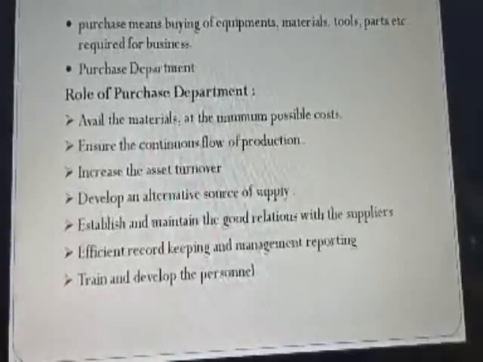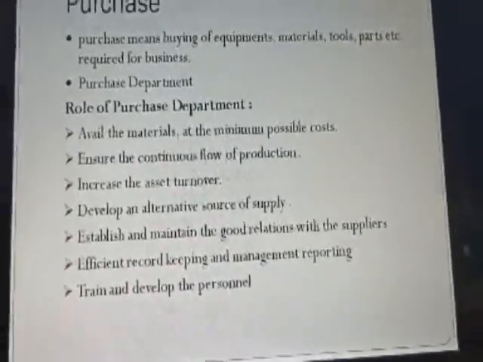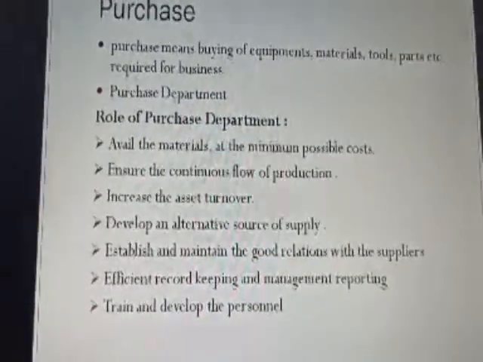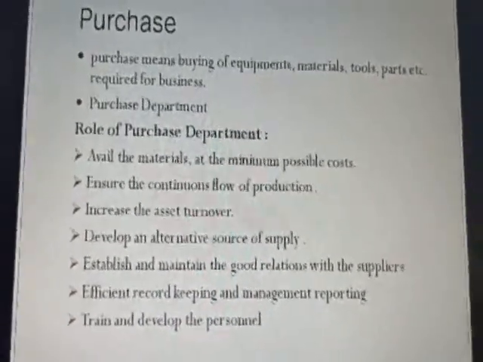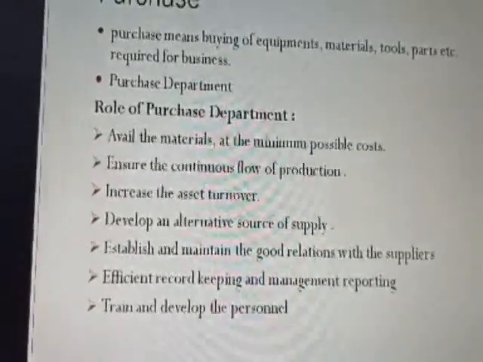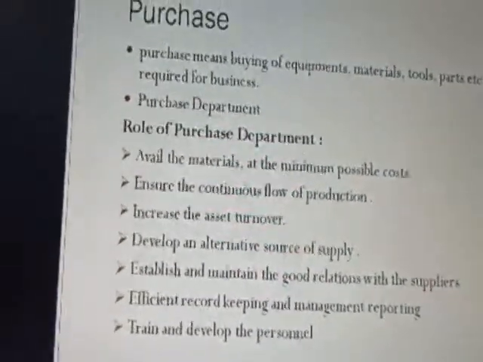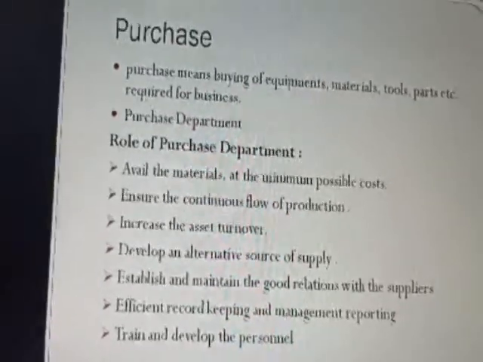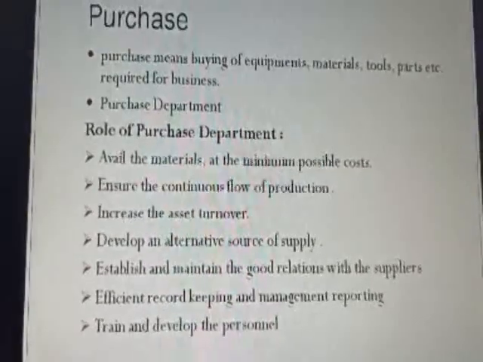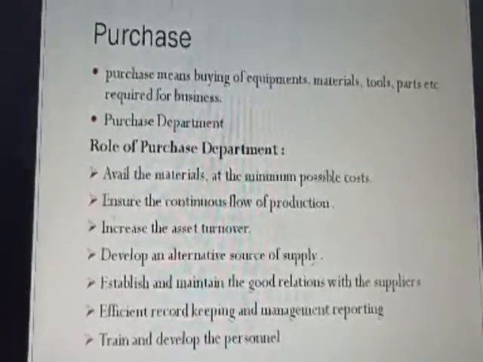The purchase department has to maintain good relations with suppliers, that is, while paying money, while getting the raw materials, while going for purchase returns, it has to maintain good relations. Okay, and efficient record keeping and management reporting. The purchase department has to maintain good record keeping because it is used for auditing and for management activities.